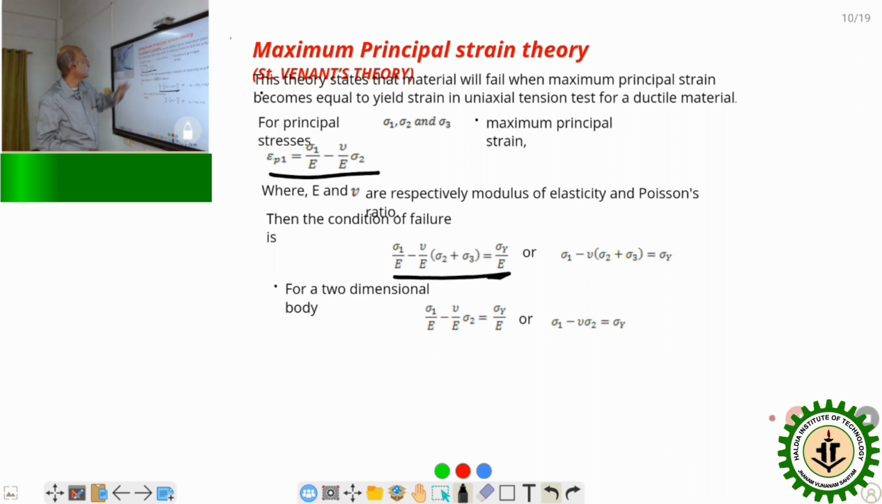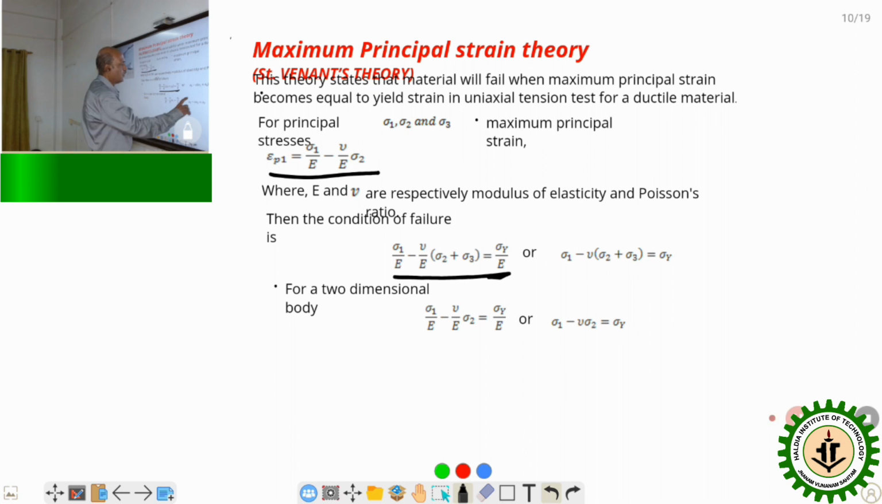So this theory states that the material will fail when the maximum principal strain, because of the complex system of loading, becomes equal to the yield strain in uniaxial tension. So that means it is used for ductile material. For a bidirectional stress system, it is given by sigma 1 by E minus nu by E sigma 2, and for a three-dimensional stress system, there are three principal stresses: sigma 1 by E minus nu by E into sigma 2 plus sigma 3, which will be equated to this.